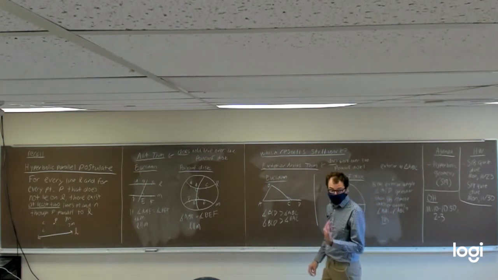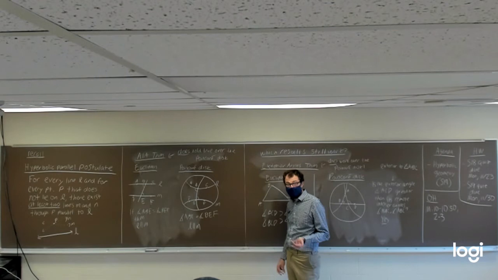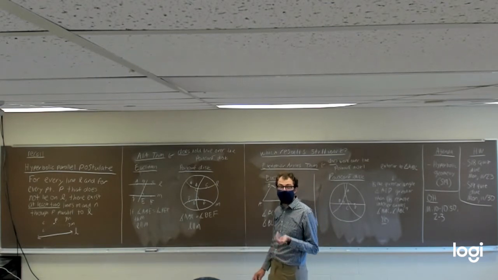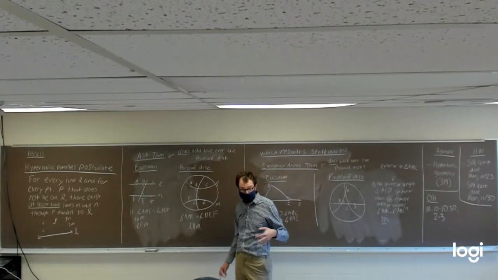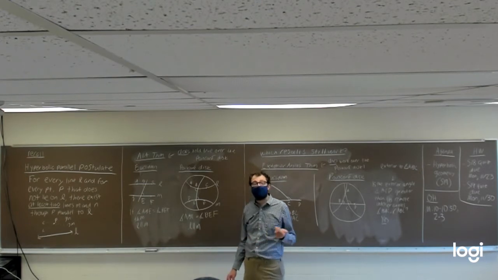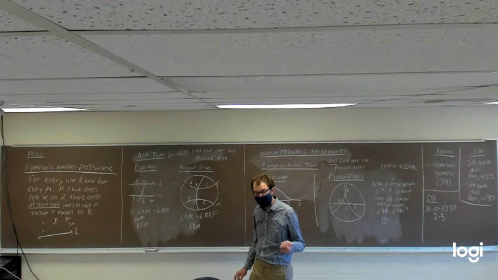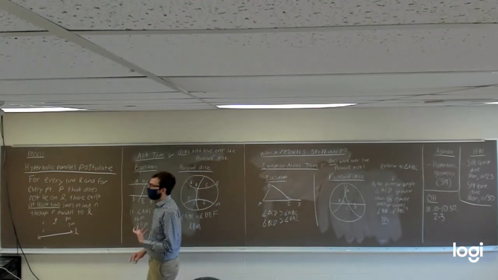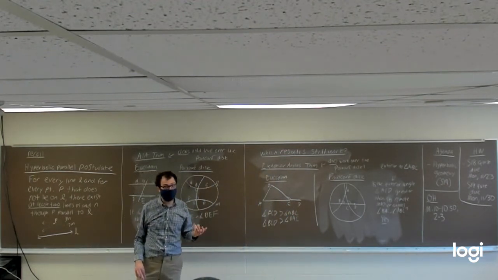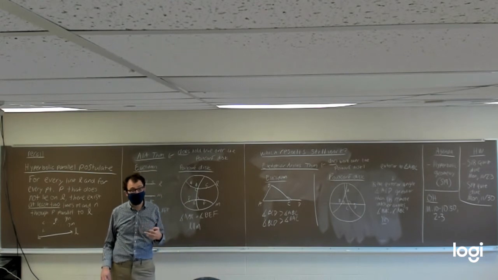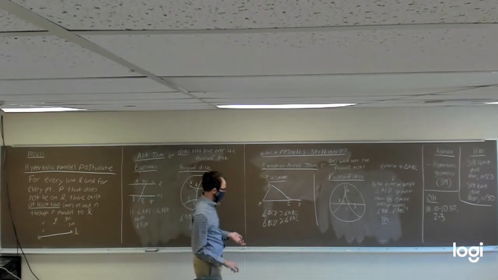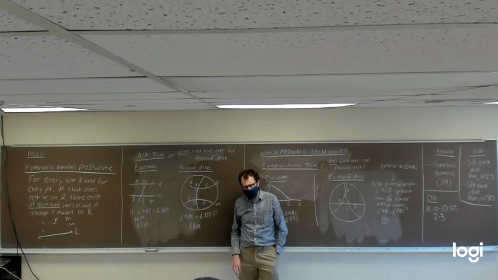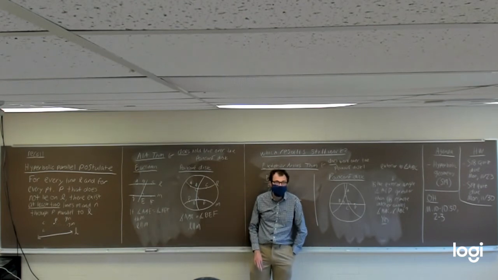So, again, same ordeal. The alternate interior angles theorem did not work in spherical geometry, but it does still work over the Poincare disk. So, we've now had two theorems that work in Euclidean geometry and in the Poincare disk, but not in spherical geometry. So you might be thinking, Dr. Gerstel, are there any theorems that work in Euclidean geometry but not over the Poincare disk?